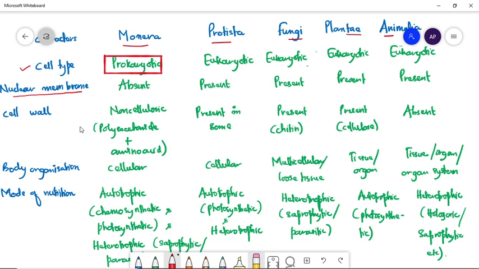Next is the nuclear membrane, whether the nucleus has a membrane or it is a nucleoid. Since Monera are prokaryotic, the nuclear membrane is absent here, and in the rest of the four kingdoms, the nuclear membrane is present.